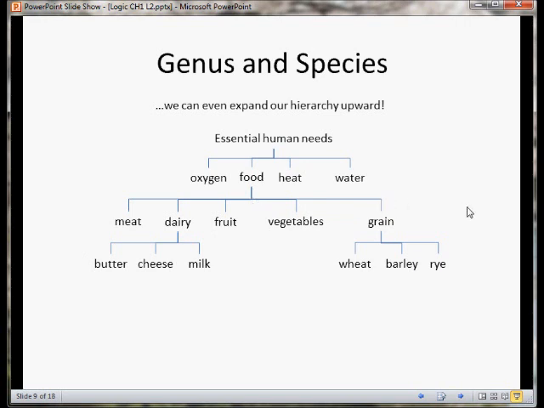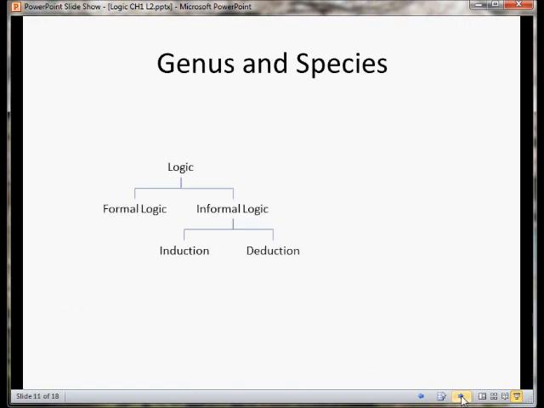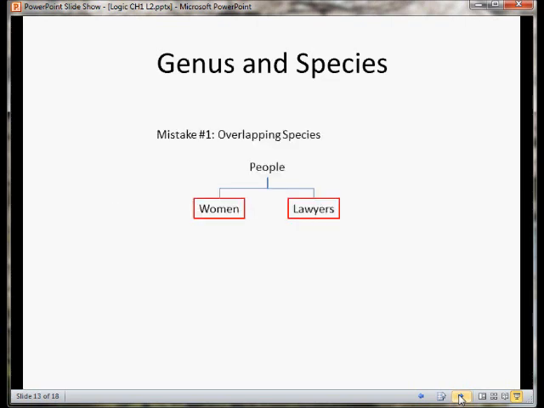There are other kinds of food that might go on here. Maybe there might be some overlap. Oh, is a tomato a fruit or a vegetable? Maybe sometimes you might consider it one or the other. Are eggs meat or are they dairy products? So maybe these aren't completely mutually exclusive and exhaustive. But in this case, the species here are mutually exclusive and they are exhaustive.